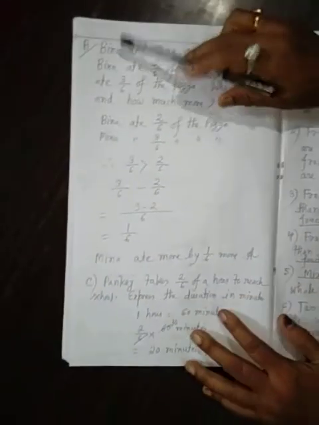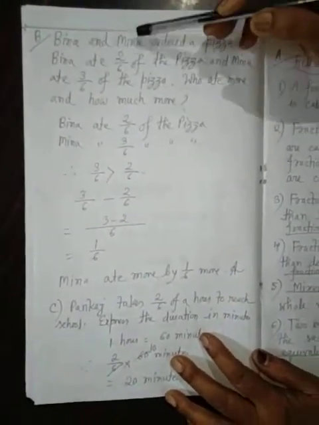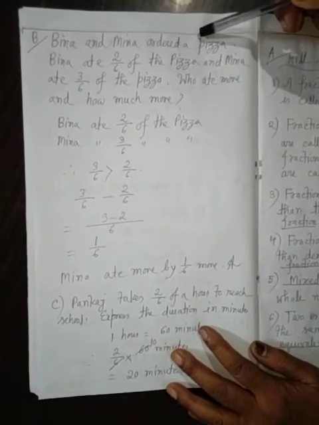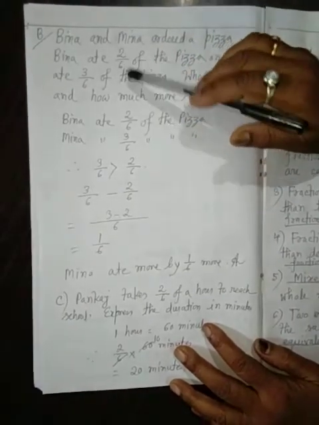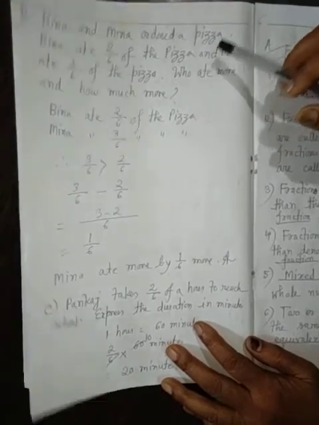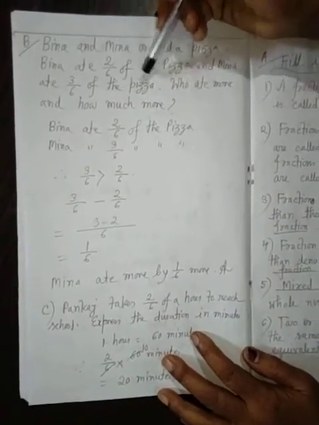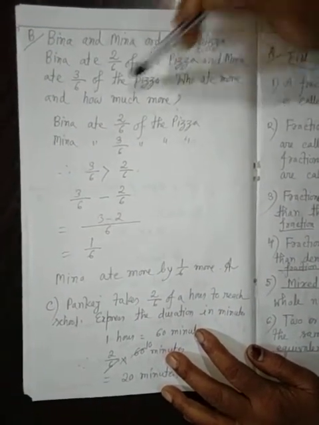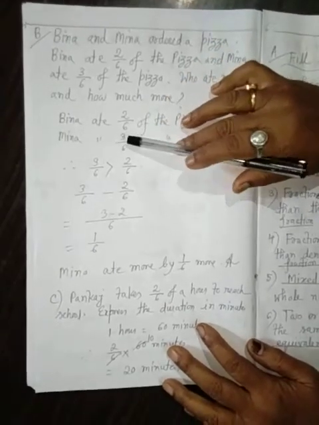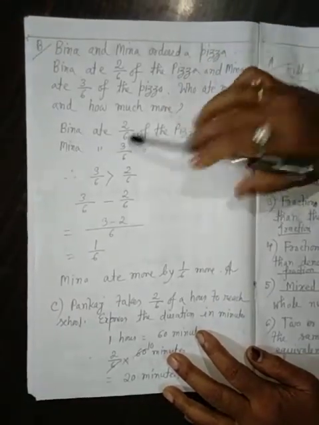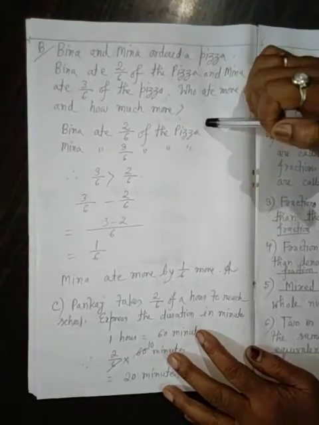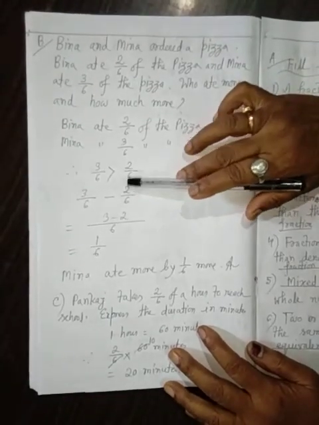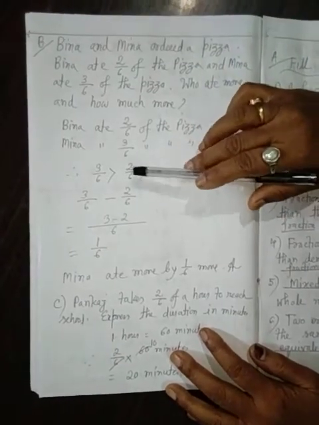Now B. Bina and Mina ordered pizza. Bina ate 2 by 6 of the pizza and Mina ate 3 by 6 of the pizza. Who ate more and how much more? Bina ate 2 by 6 of the pizza. Mina ate 3 by 6 of the pizza. That is 3 by 6 is greater than 2 by 6. So 3 by 6 ate Mina.